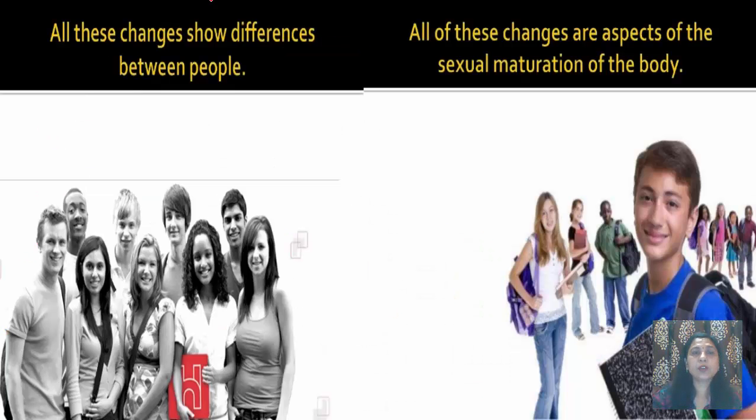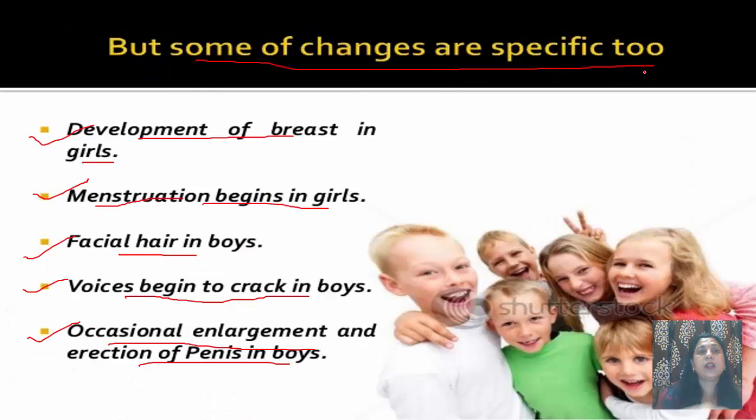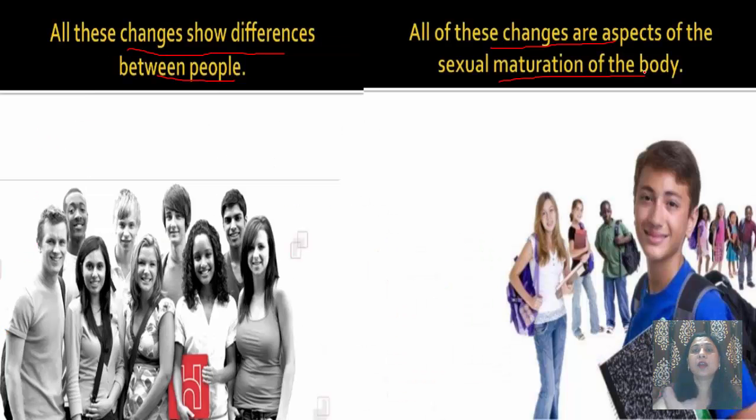Now all these changes, because of all these specific changes, they show differences between the people. Means because of these specific changes, we can differentiate between a boy and a girl. All of these changes which we have studied, they are aspects of the sexual maturation of the body. If these changes which we have studied, the development of breast in girls and menstruation begins in girls, and in boys facial hair we can see voices begin to crack and occasional enlargement and erection of penis in boys. So these changes, they show that there is sexual maturation of the body.